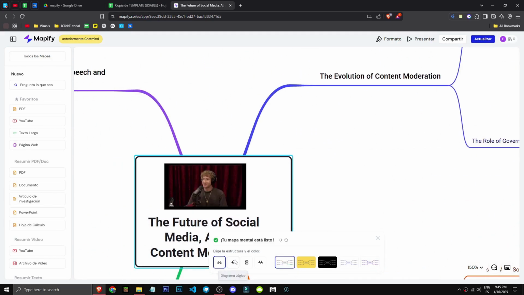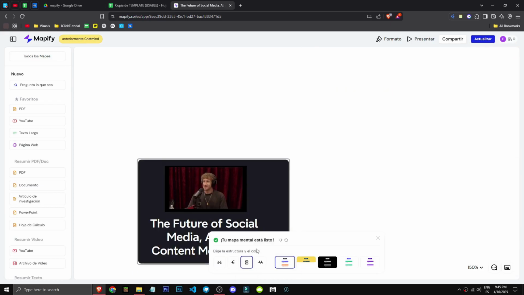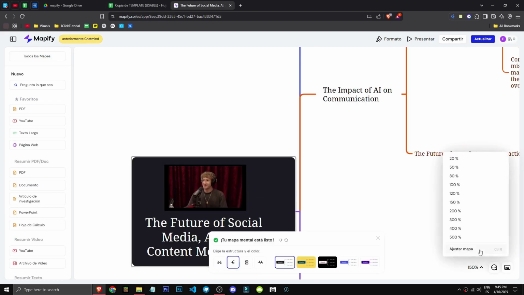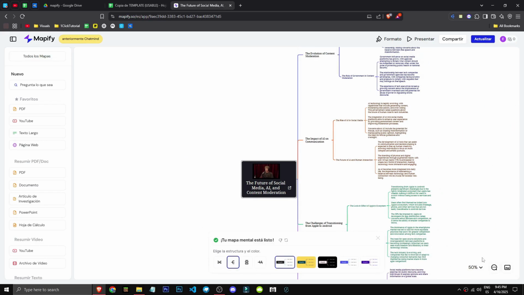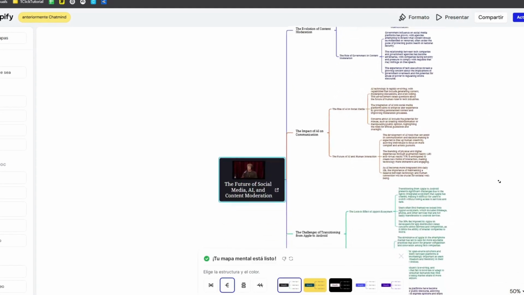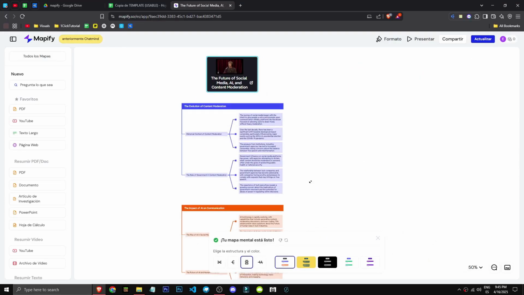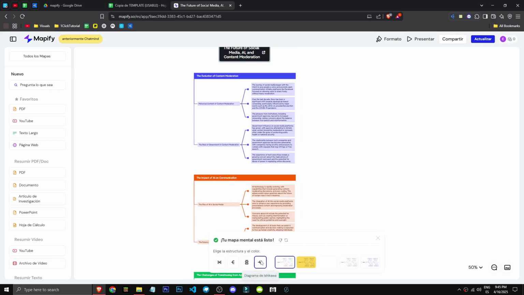That's better, I like this structure more. The structure was a bit awkward, wasn't it? Let's see. And what about a grid layout? Not bad at all, right? And if not, look, this one's even better. It's the best. So that's how Mapify works.